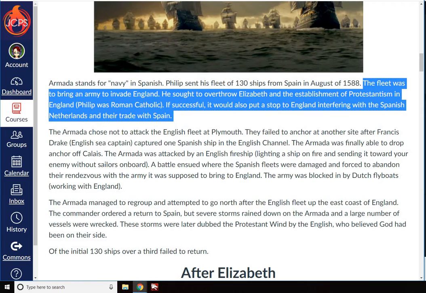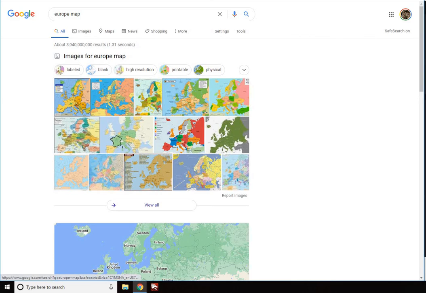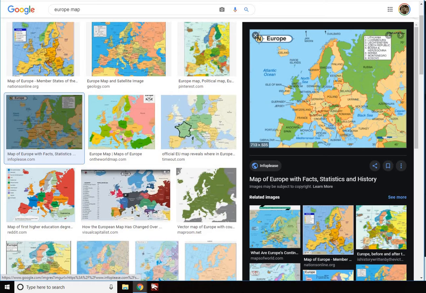So the Netherlands were across an ocean, I should have a map. Hang on. All right, so if we look here, here's the Netherlands, here's Spain, right?